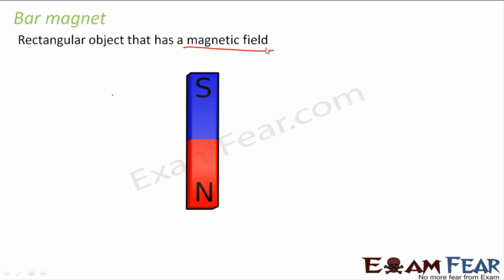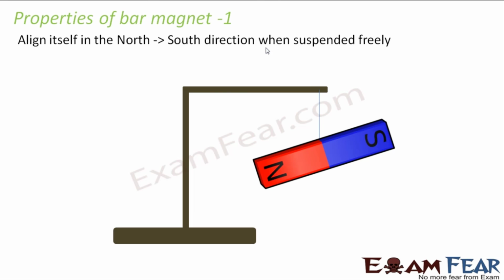That means there is a certain region of space around that bar magnet within which the magnetic effects can be felt. That means only if the nail is situated within that magnetic field, only then it will experience that magnetic attraction. So if it is far beyond that magnetic field, then it will not feel any attraction. So a bar magnet was nothing but a rectangular object that has a magnetic field, and it had two poles. One is a north pole and the other one is a south pole. So now we will see some of the properties related to a bar magnet.